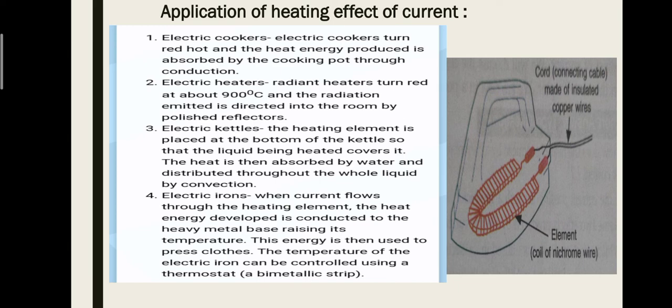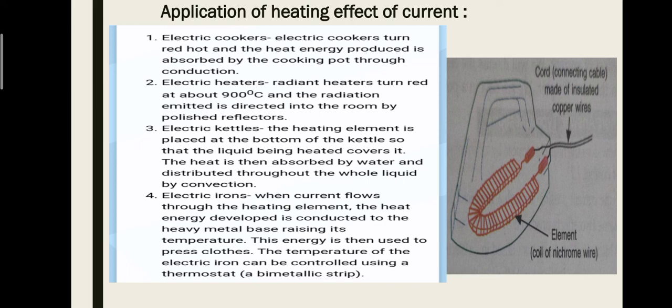Electric cooker is heated by the process of conduction. Number 2, electric heater. Radiant heaters turn red at about 900 degrees Celsius and the radiant heat emitted is directed into the room by polished reflectors.